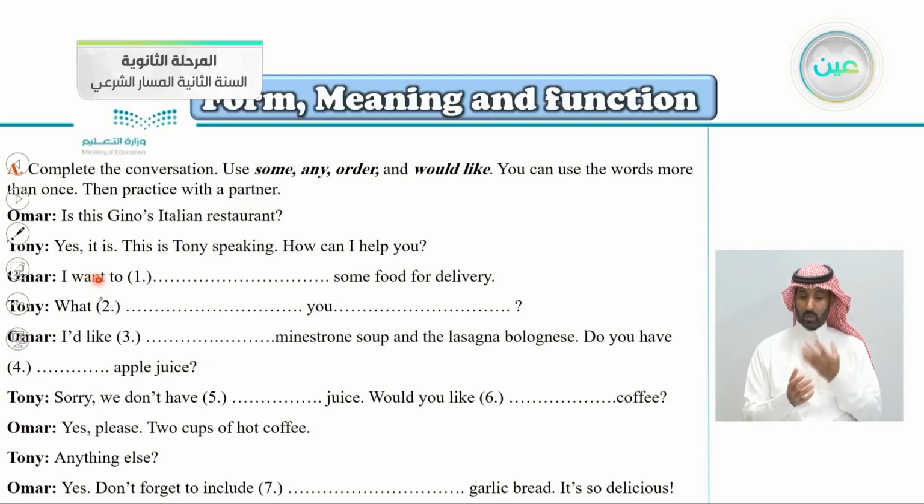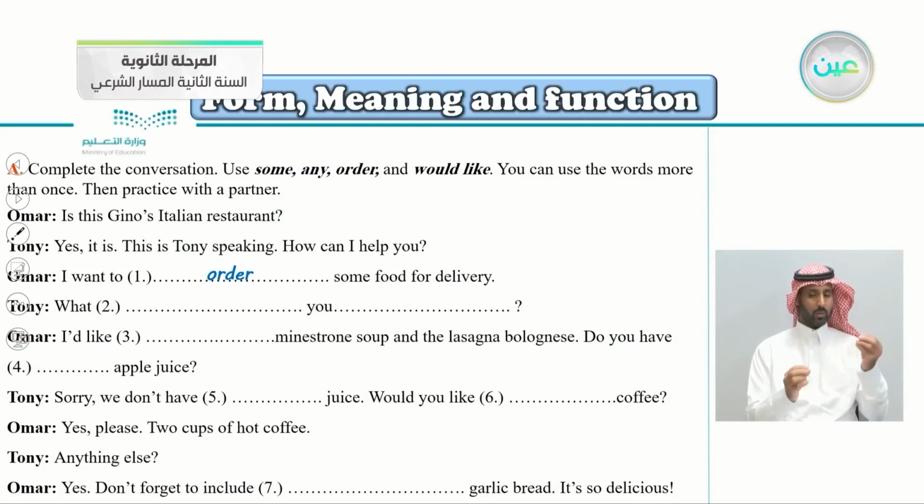I want to, this is an affirmative sentence here. There's no question mark here or nothing negative here. So I want to, yes, order some food for delivery. I want to order some food for delivery. Tony, what would you like? So we have two gaps here.